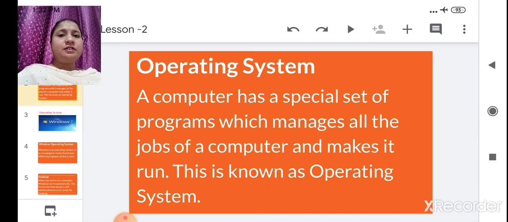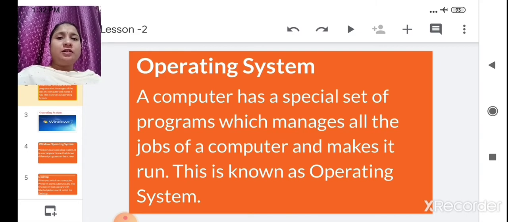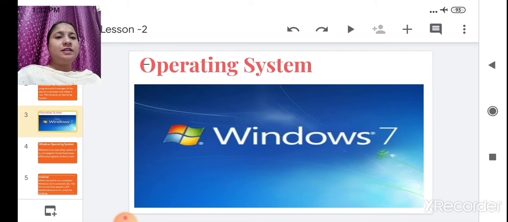So what is the use of operating system? It is a set of programs. Whatever function is performed in a computer, this operating system is used to operate all those functions. Okay, this operating system is used to do different jobs and make it run. Got it? What is operating system?